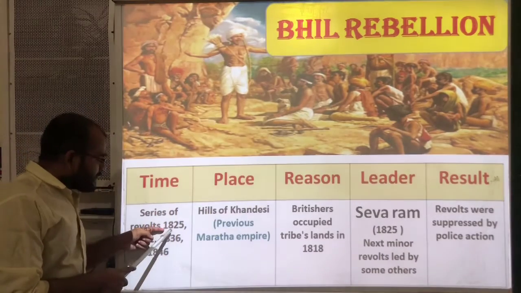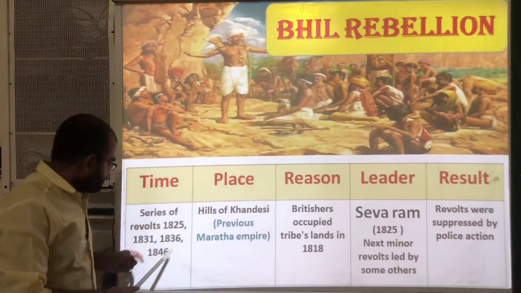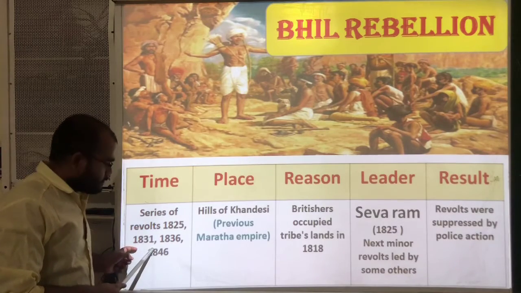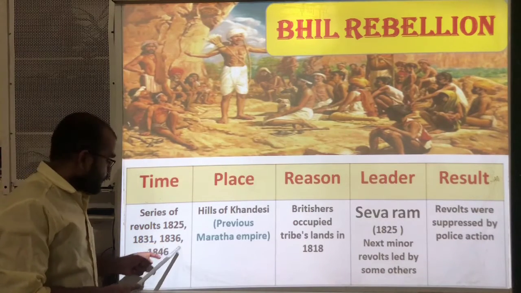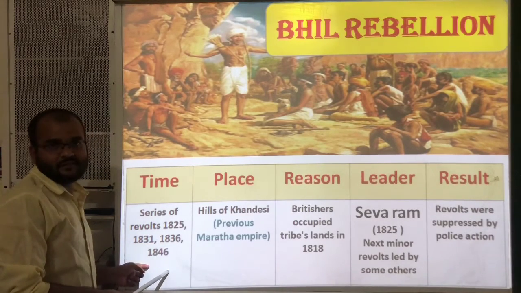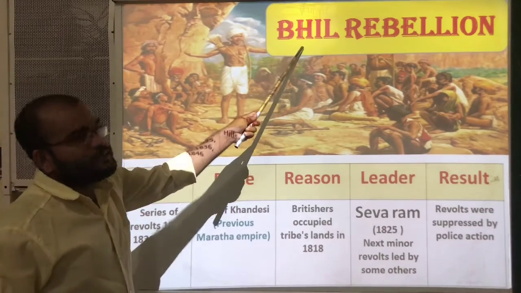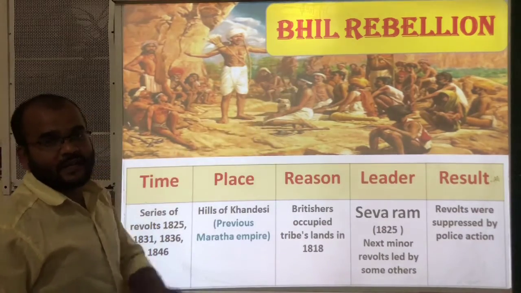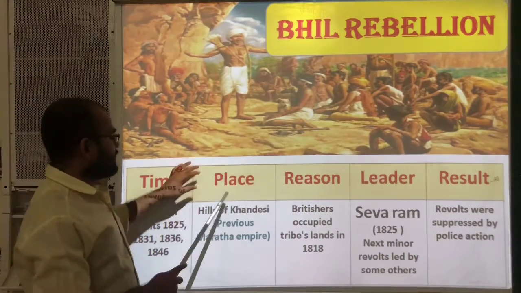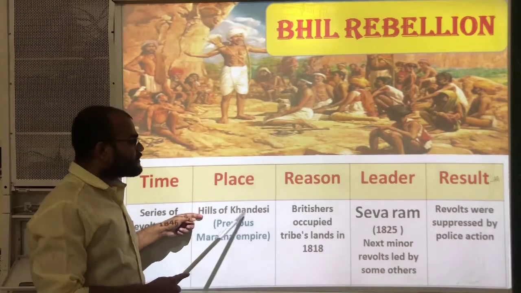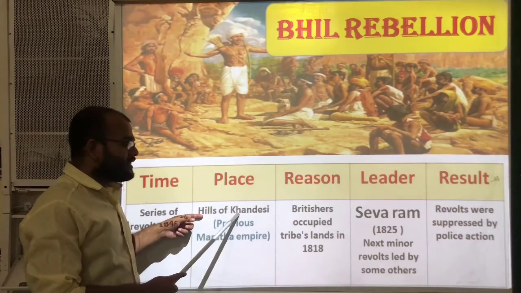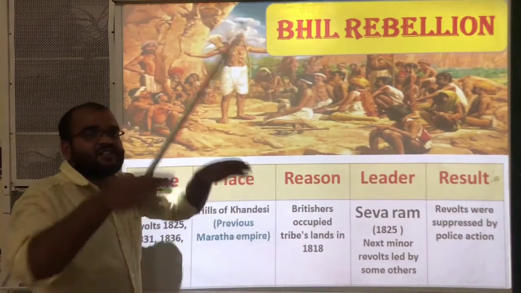Those revolts occurred in 1825, 1831, 1836 and 1846, a series of revolts led by the Bhils against the British government. See here the place, the hills of Khandesh.